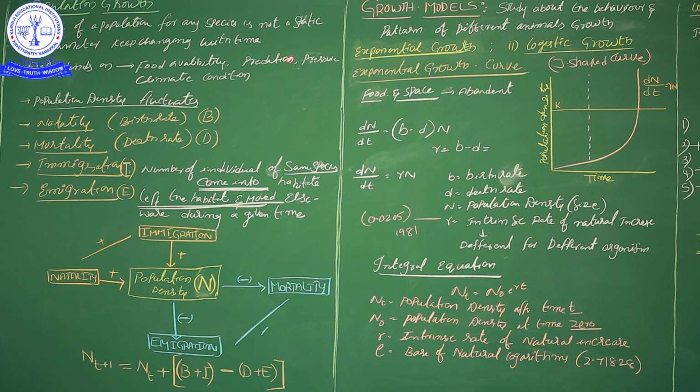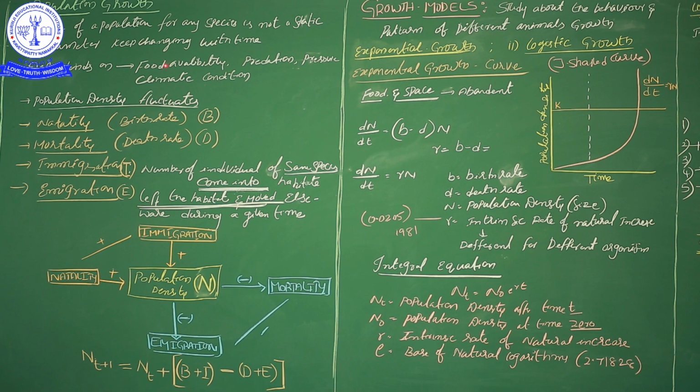Not only that, one more aspect is predation. Predation means one organism is eaten by some other organism as food, with prey and predator. That is also one of the factors. And climatic conditions, either temperature or whatever it is, if they are not suitable for the organism's growth, that will affect the population size. These are the several aspects that give change in the population density.